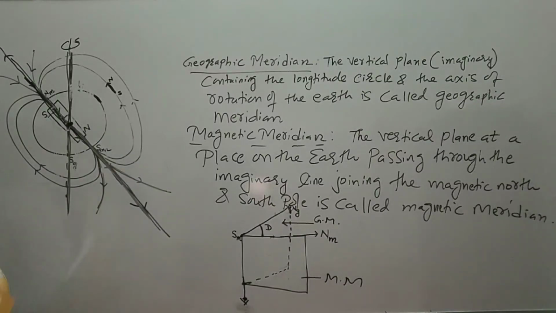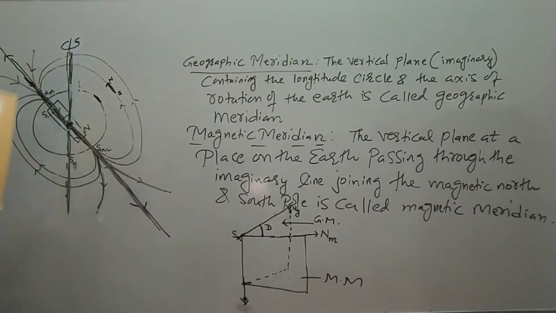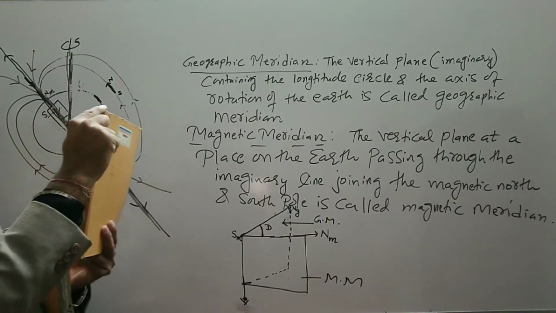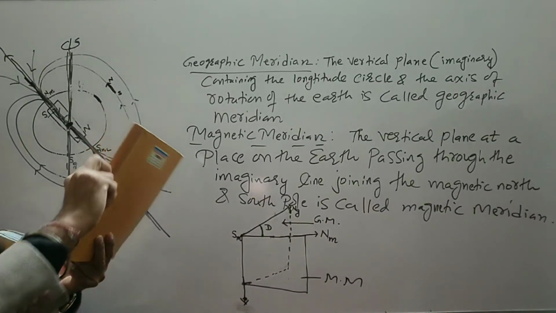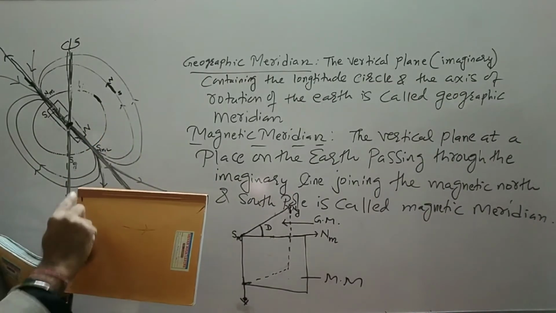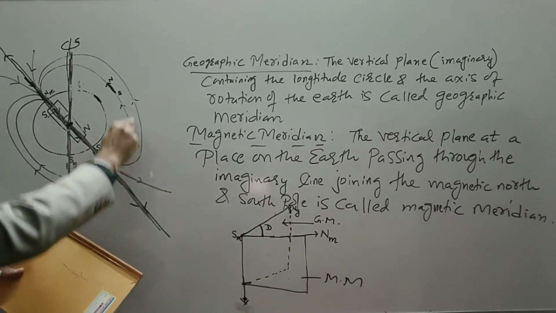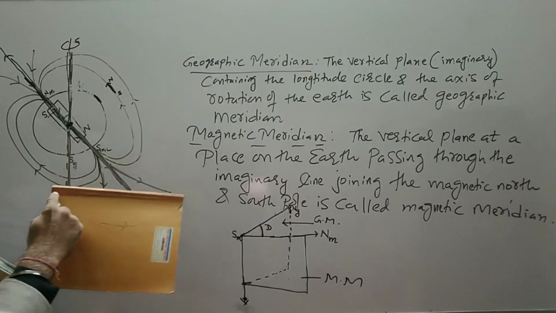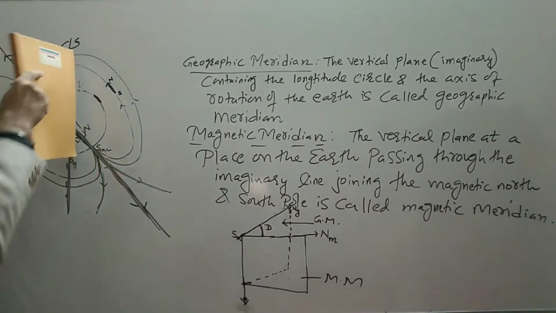So again, this is your axis of rotation. Put a vertical plane like this, it will go into the board. You label this as geographic north and this as geographic south. We make it horizontal. So this will be the field line. This is the field line emerging from magnetic south. Now this is the geographic meridian. So we cut like this.